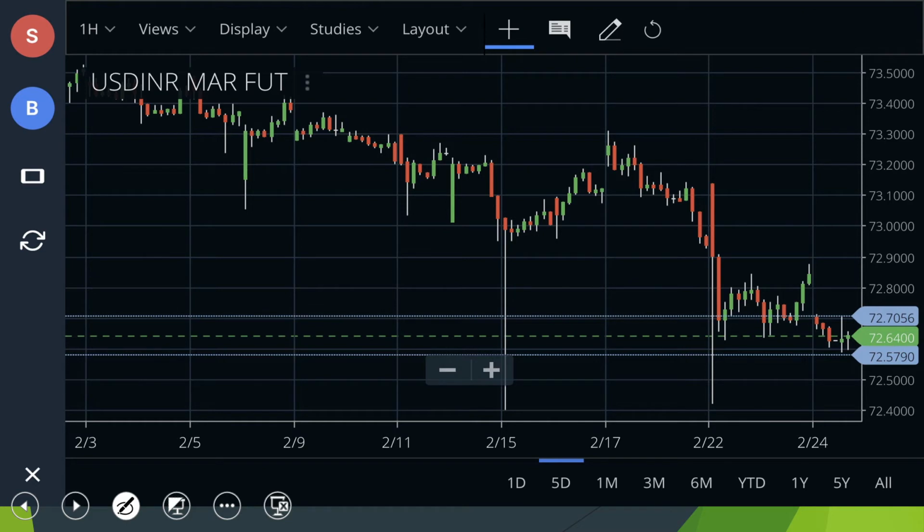Okay, here we know about the USDINR important levels for tomorrow. These are the March future. So we buy USDINR above 72.70 and the targets are 72.75 and 72.80. Okay, in the opposite scenario, we sell USDINR if it's below 72.58, and the targets are 72.53 and 72.48.